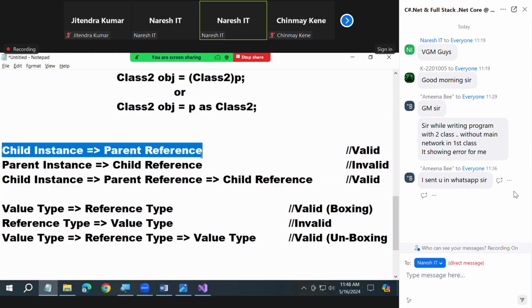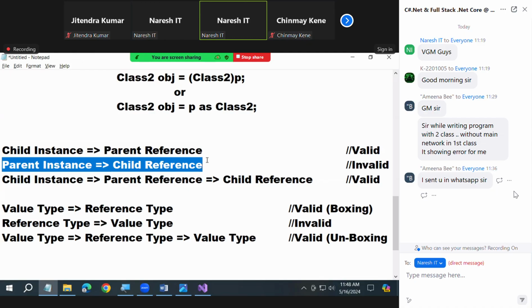Describe it. We can create a parent class reference by using child class instance. Simple. This is 3.2. We cannot create a child class reference by using parent class instance.